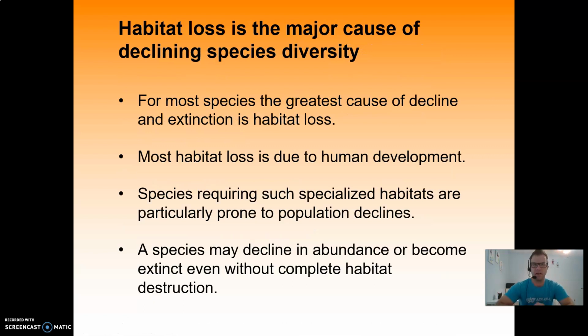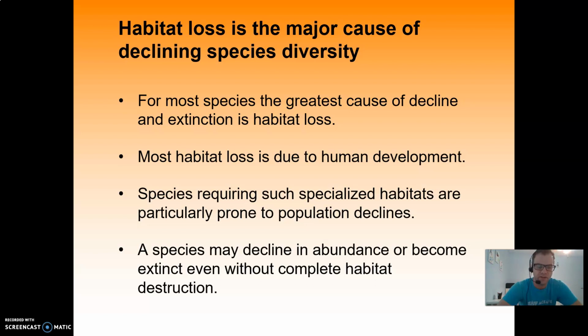So, habitat loss is the number one cause of declining species diversity, for most species at least. Most habitat loss is due to human development, where we go into an area and basically change the area.